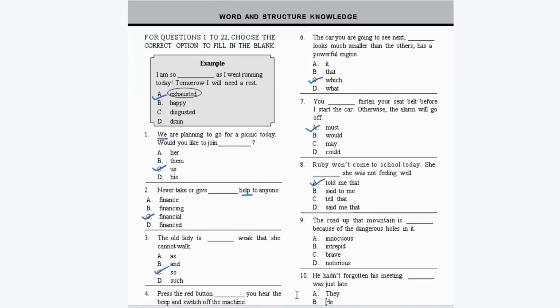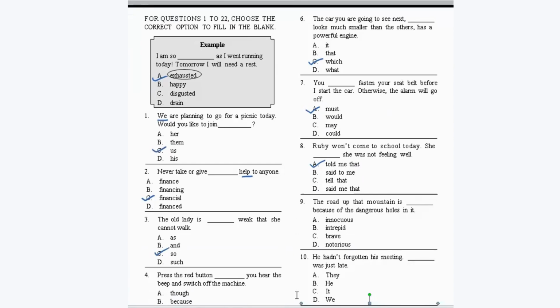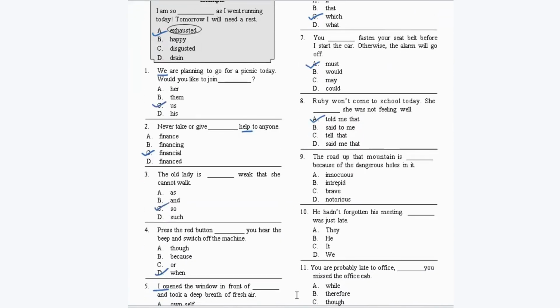The road up that mountain is dash because of the dangerous holes in it. So here, the road up that mountain is dash because of the dangerous holes in it. So innocuous means harmless. So it can't be the one because it is known for dangerous holes in it.